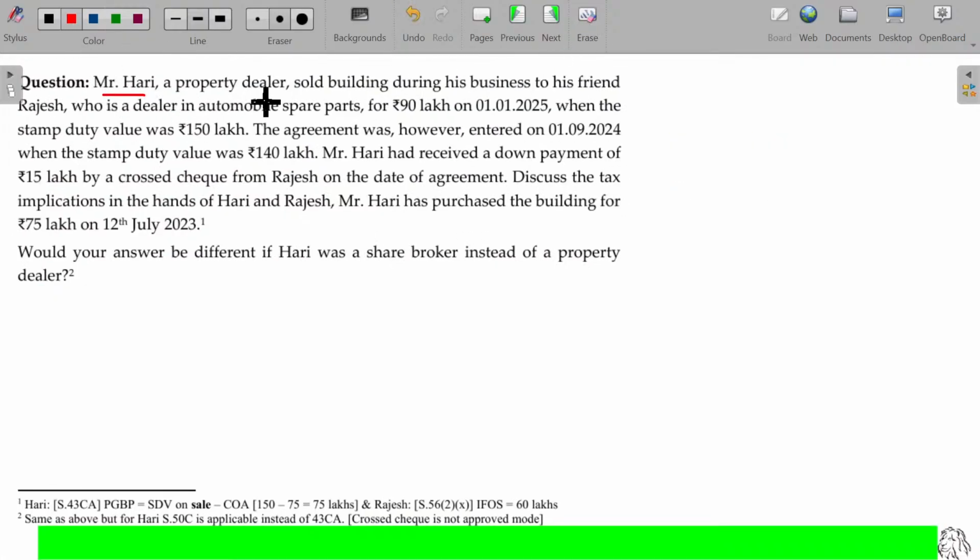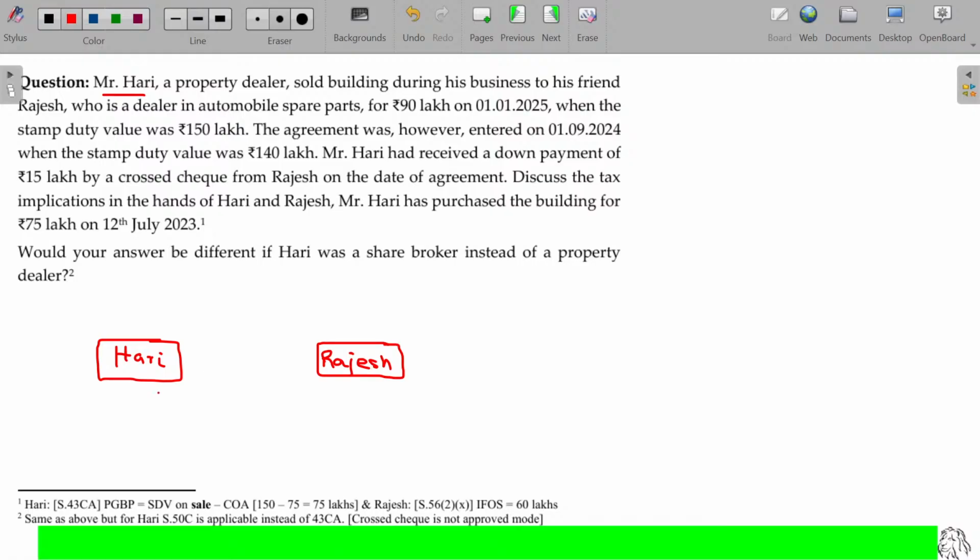Mr. Hari, a property dealer, sold a building during his business to his friend Rajesh. Hari and Rajesh. Hari sold a building in his business to his friend Rajesh, who is in automobile spare parts.